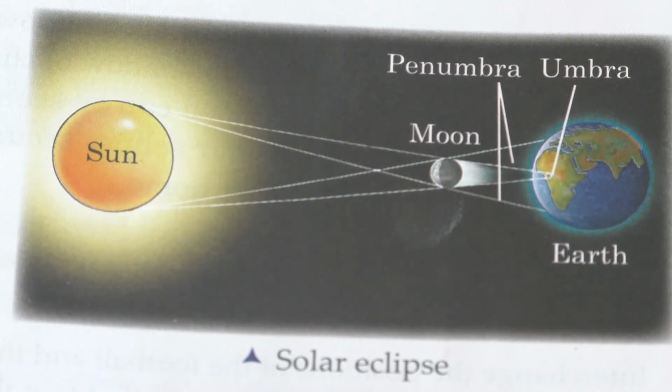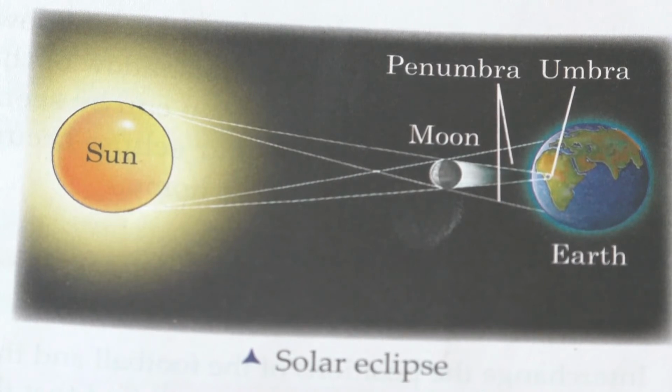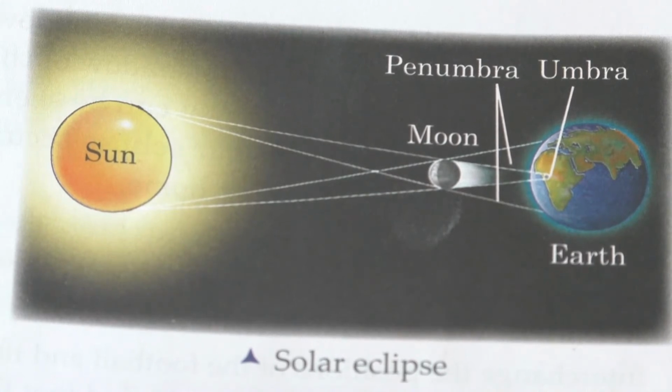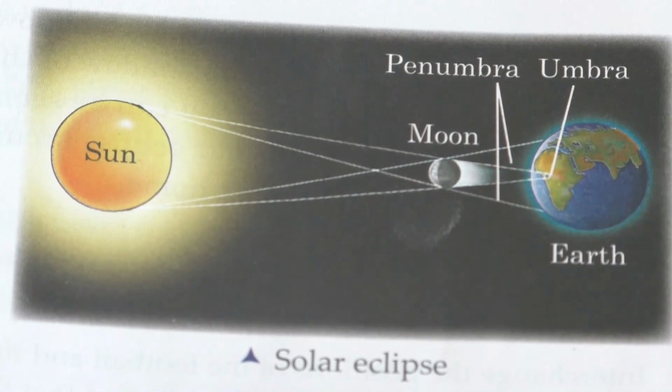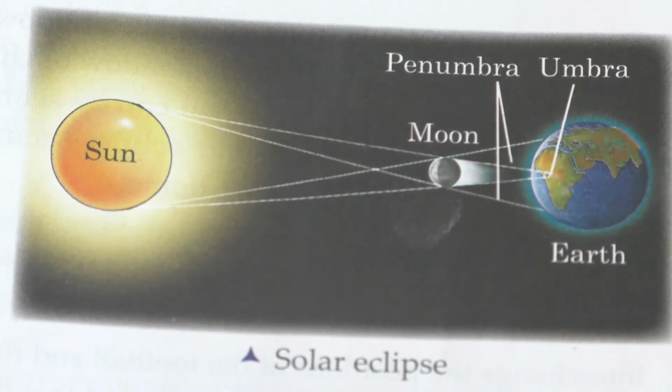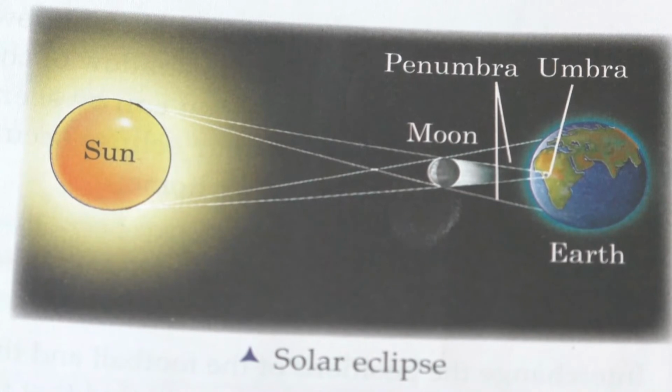The sunlight is blocked and the sun is hidden by the moon, and it is called a total solar eclipse. Then, when the sunlight is partially blocked and only some part of the sun can be seen, it is called a partial solar eclipse.